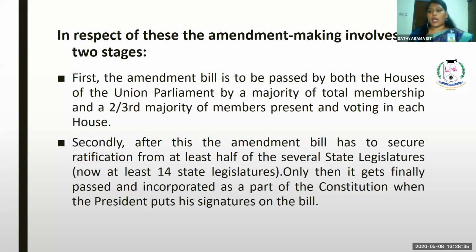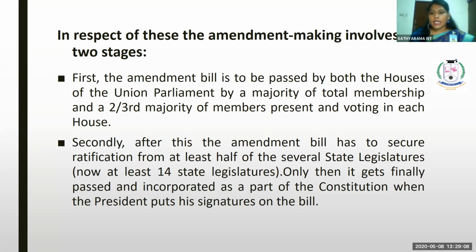accepted by 2/3 majority. The second procedure is that first the amendment bill is to be placed by both the houses of the Union Parliament by a majority of total membership and a 2/3 majority of members present and voting in each session. Secondly, the amendment bill has to secure ratification by at least half of the several state legislatures. Only then does it get finally passed and incorporated as a part of the constitution when the president puts his signature